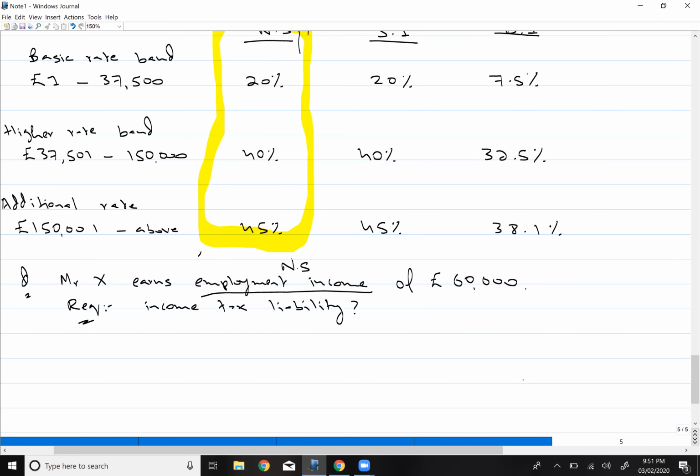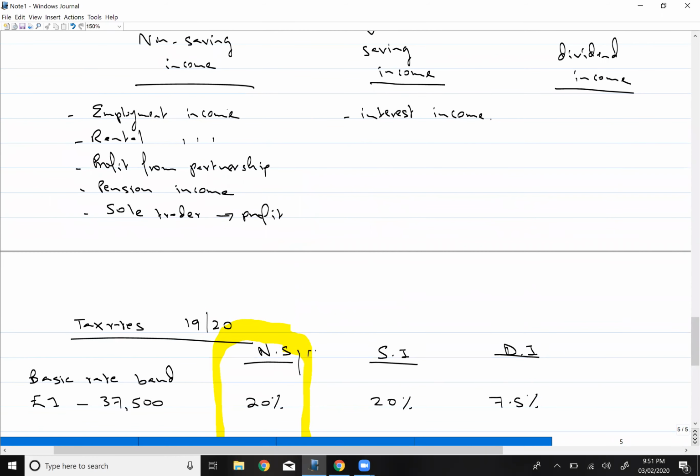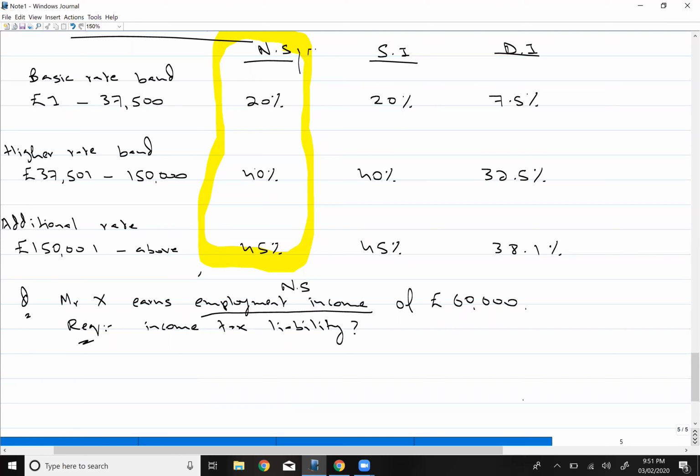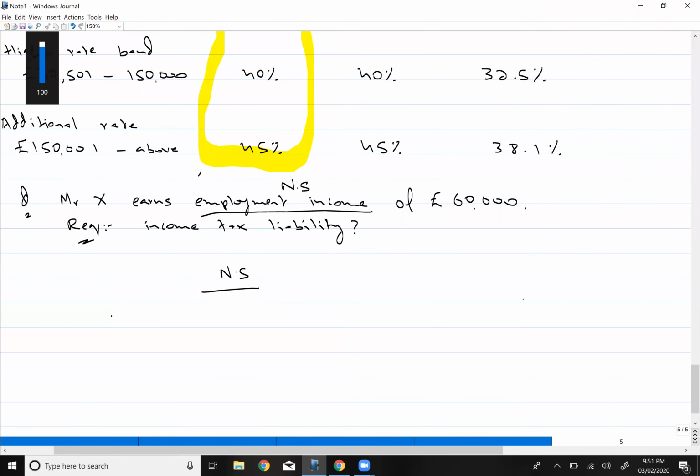That will come under non-saving, right? So he is earning an income of 60,000, which is a non-saving income.